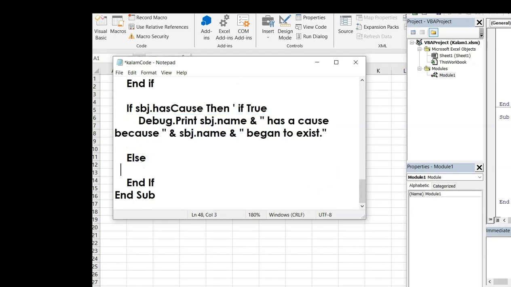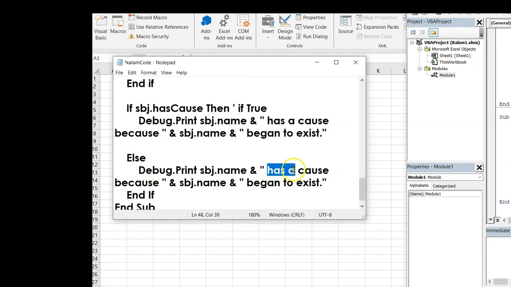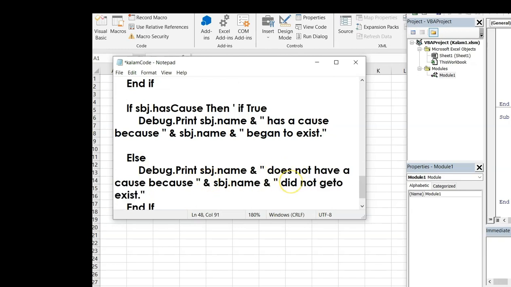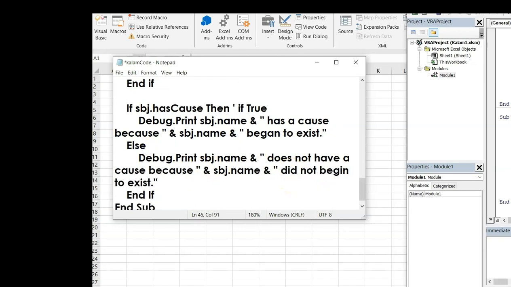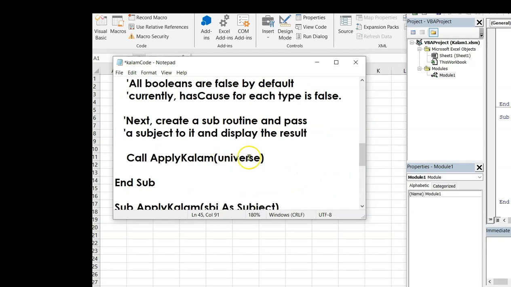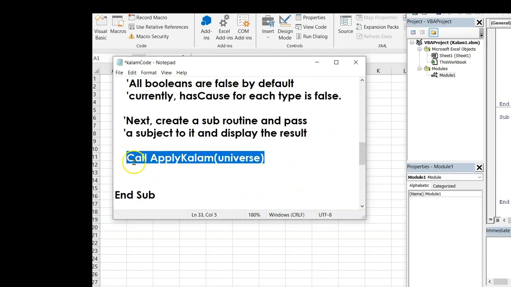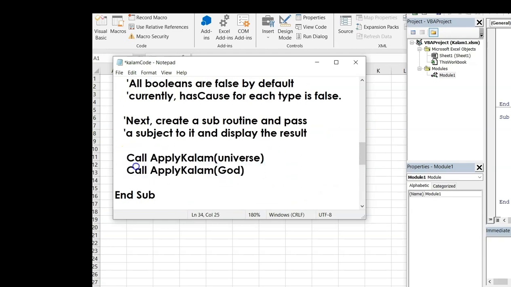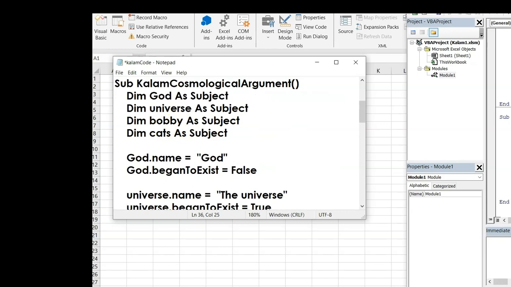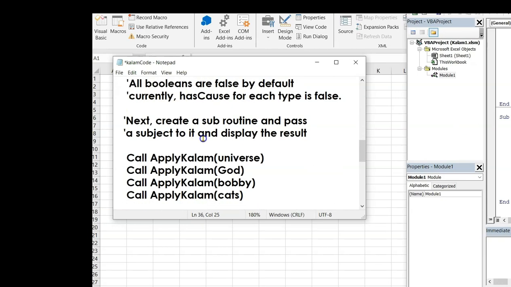Here we're concatenating the name and a couple strings in order to express our two different outputs in the if-else statement. Okay, then we'll call the subroutine while passing in the four different variables. Okay, and then we'll paste that into Excel and check it out.